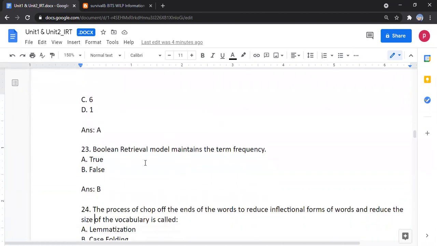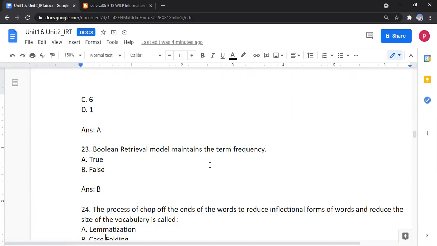Boolean retrieval model maintains the term frequency. No, the question is wrong, because in the Boolean retrieval model it returns 1 or 0. If it is 1 then exact match, otherwise no match. No need of term frequency.